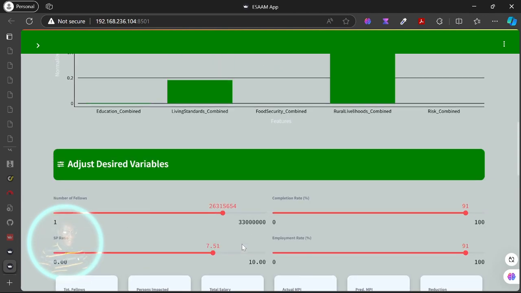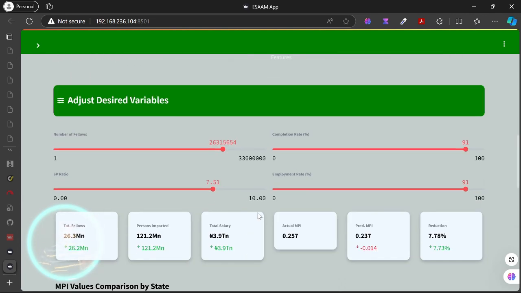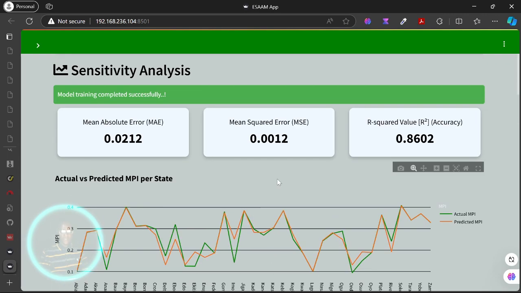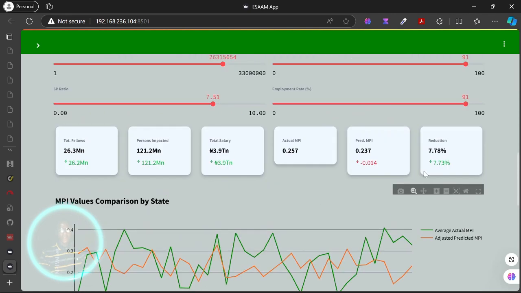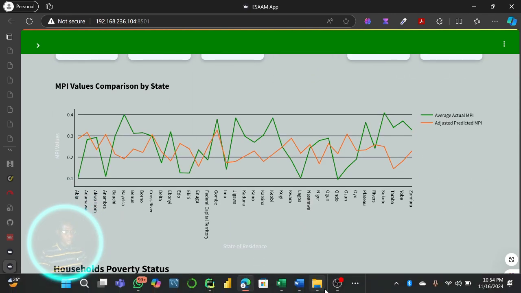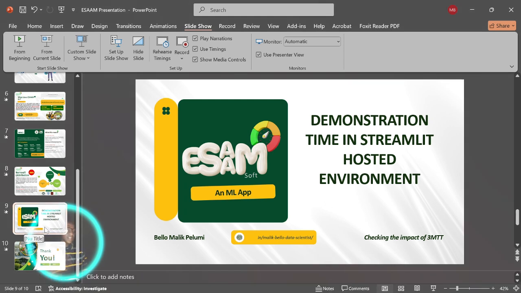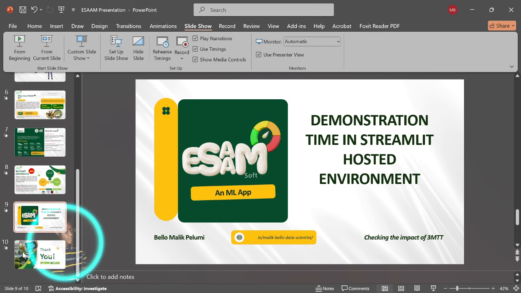So 3MTT, according to ESAAM, which is fairly accurate, in fact more than fair at 6%, is good actually. You can see the accuracy increases with more data. You can see the reduction in MPI telling us that 3MTT is actually a very, very good program. With that out of the way, the importance of this app is that beyond 3MTT, other stakeholders trying to bring up new initiatives in Nigeria can use machine learning and data science to tell us the impact of their programs on other socio-economic variables of the country, way before they even think about what to do.